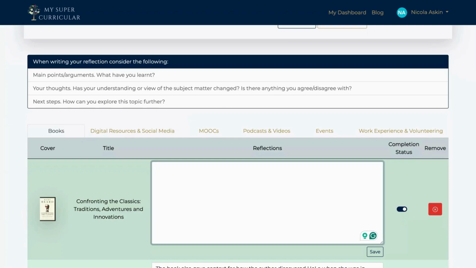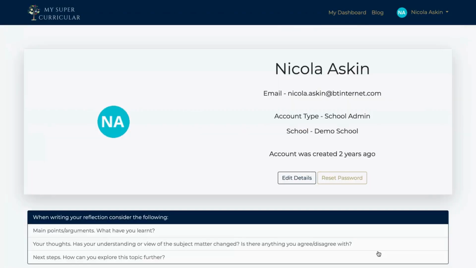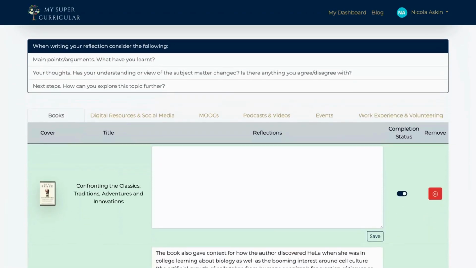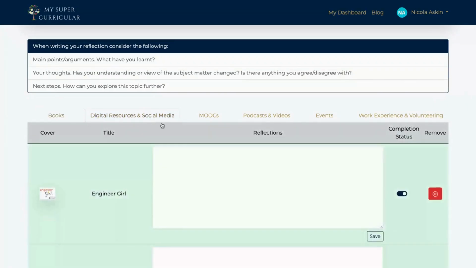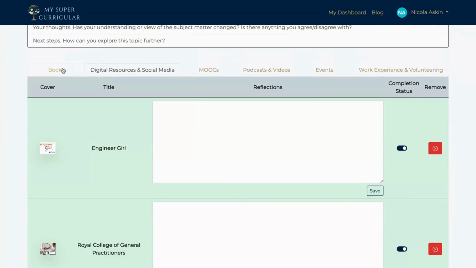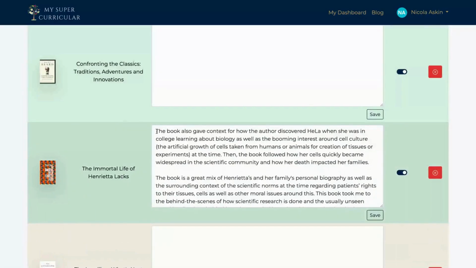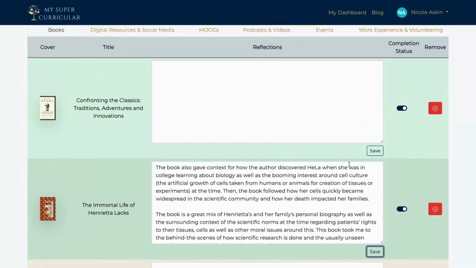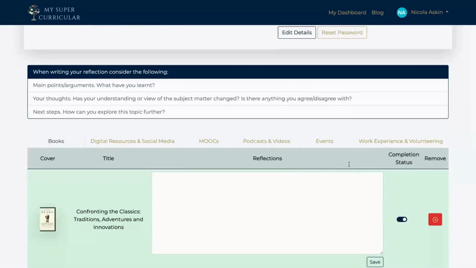This is a key, vital section of your site. And when you write any reflections in here, always remember to save those reflections. And then when the time comes to write a personal statement or an application or your EPQ report, all you need to do is copy and paste these out of here into whatever your working document is and begin to hone them and improve them into that final piece of work. This is a section that's really important if your super curricular is going to be well rounded and well reflected upon.